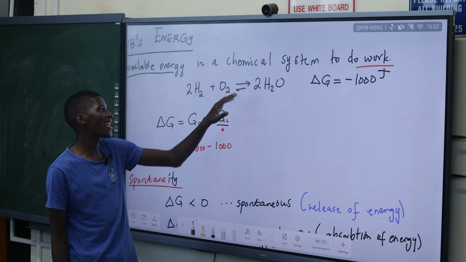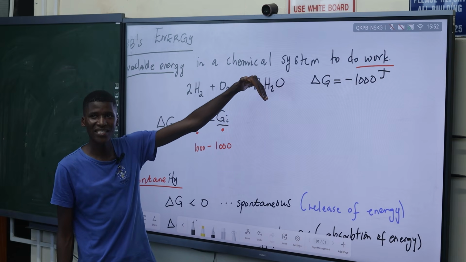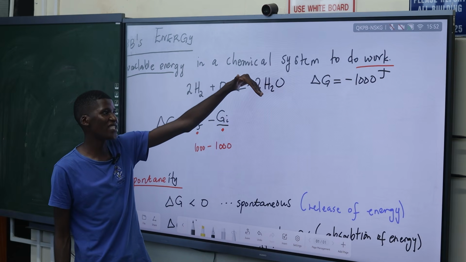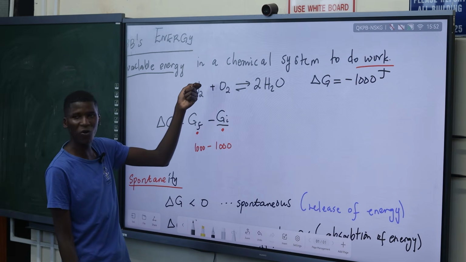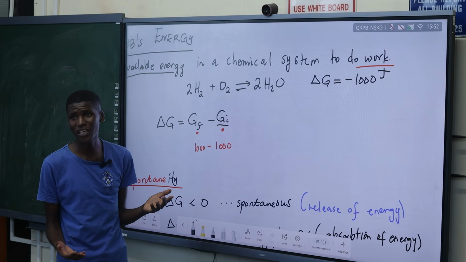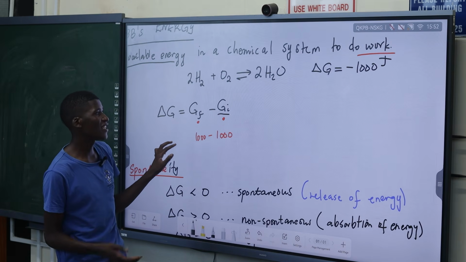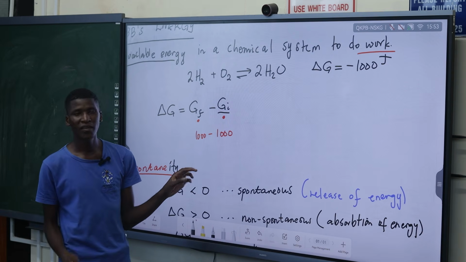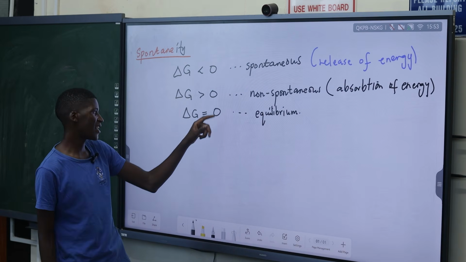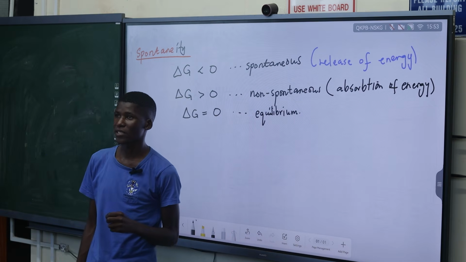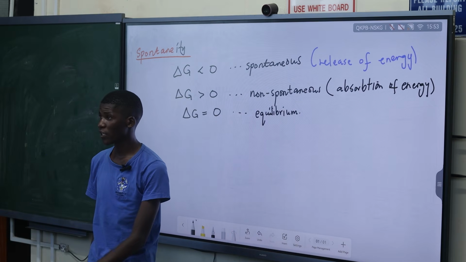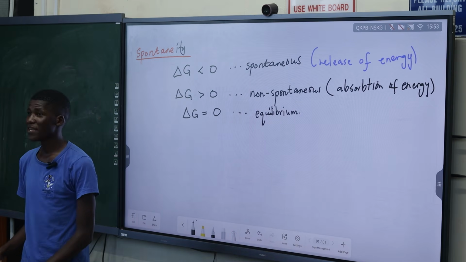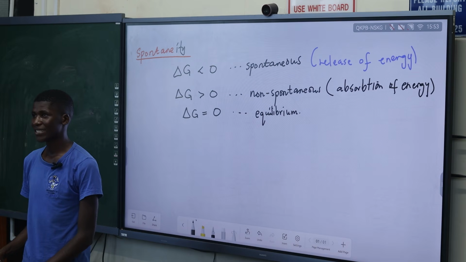So this means if this is releasing 1000, that is the rate of the forward reaction, and this is absorbing 1000, it means we won't have any change again. So we can say there is no change in Gibbs energy, our reaction has reached equilibrium. So what do we see? We see a delta G equal to what? 0. Are we seeing the basic concept? Is anyone confused?